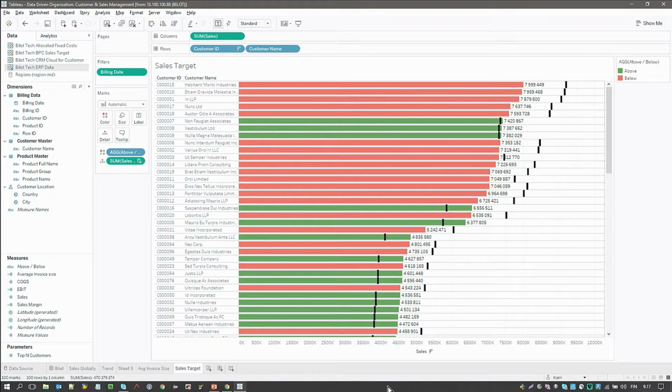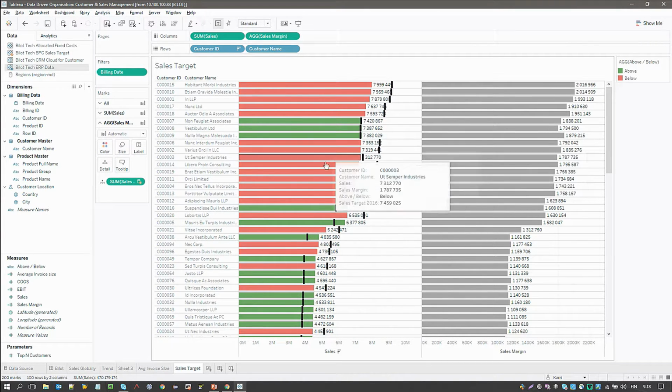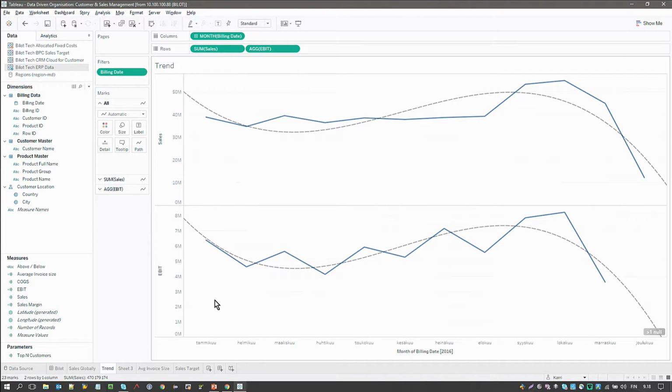All right, so we have those, and then we can also pull in our sales margin, just for reference here. Just get rid of the coloring there, so we can see what our sales margin is for all these customers as well. So basically now we've gone from a global view to having a look at our trends,